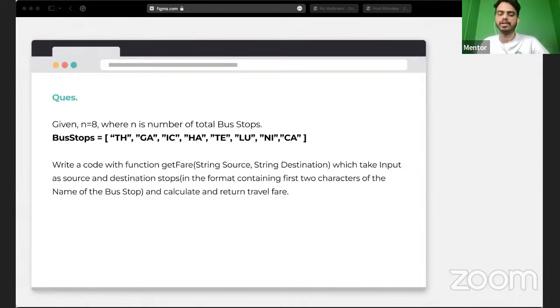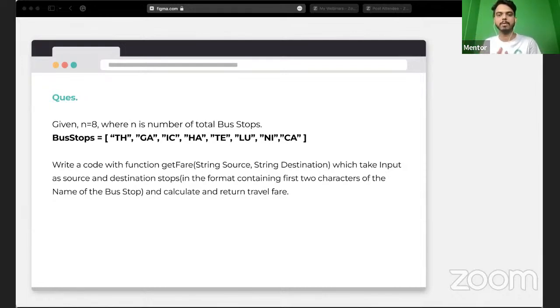So for example, if we pick from this list, GA can be your source and NI can be your destination. Depending on the array of distances, we have to match the exact distance between them. Our bus is going to stop these many times and take these many stops, so you have to accumulate all of that.